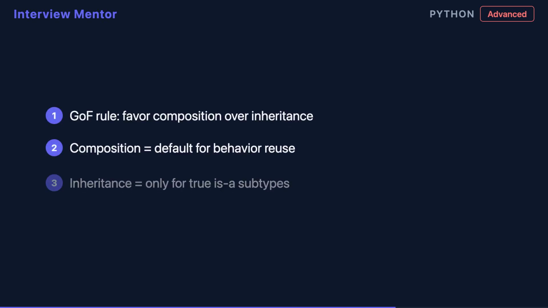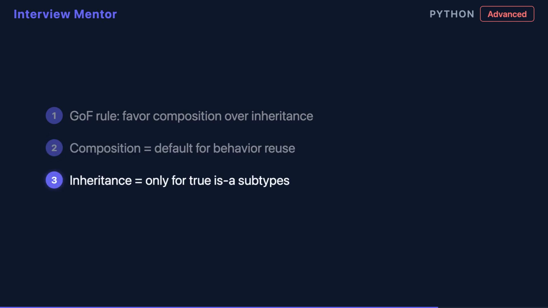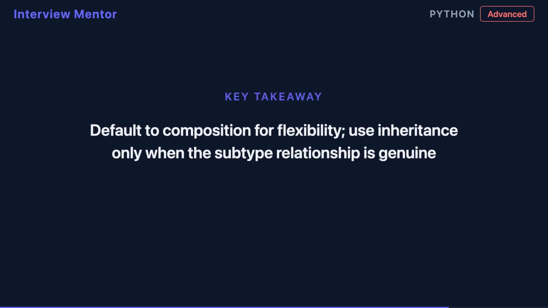The Gang of Four say, favor composition over inheritance. Reserve inheritance for true is-a relationships, where the subclass genuinely substitutes for the parent type. Default to composition for loose coupling and runtime flexibility. Use inheritance only when a genuine subtype relationship exists.